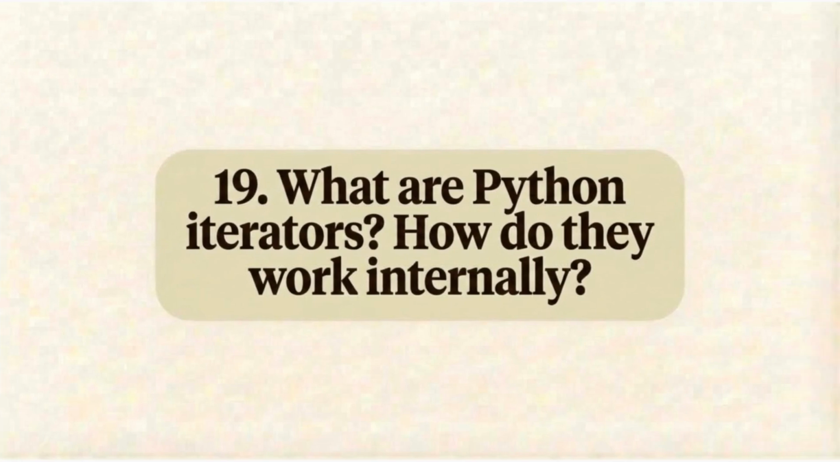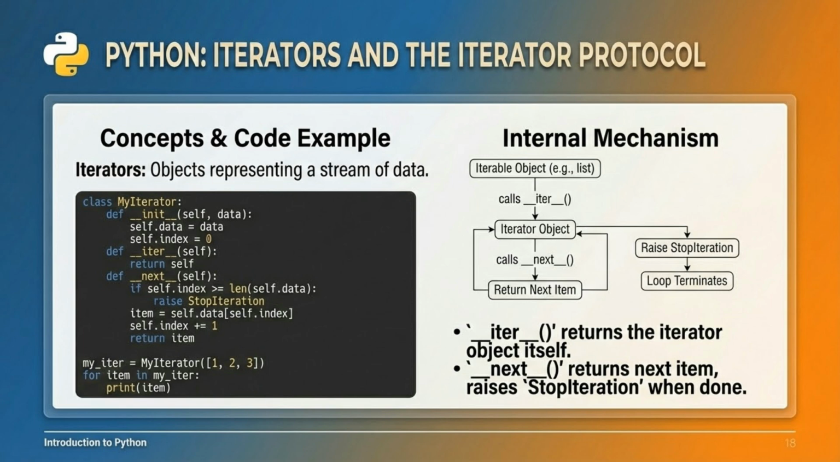What are Python iterators? How do they work internally? Iterators are objects that represent a stream of data. They work internally using the __iter__ method, which returns the iterator object itself, and the __next__ method, which returns the next item in the sequence and raises StopIteration when finished.